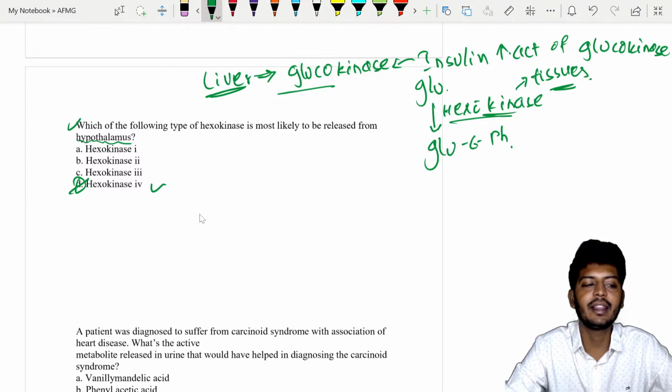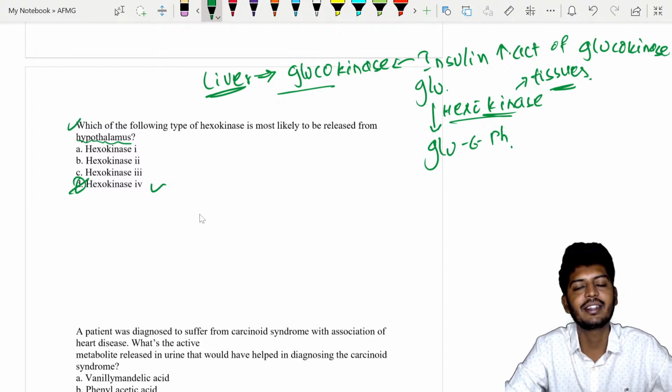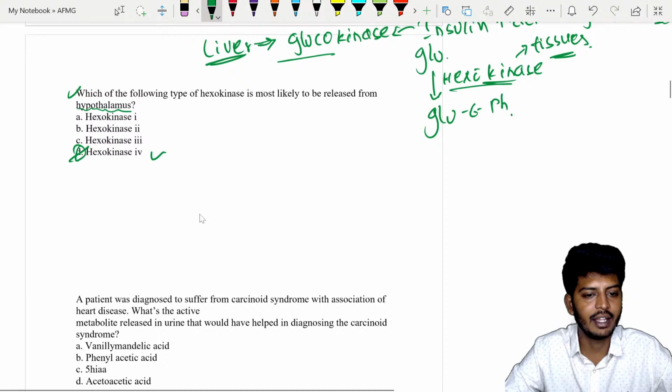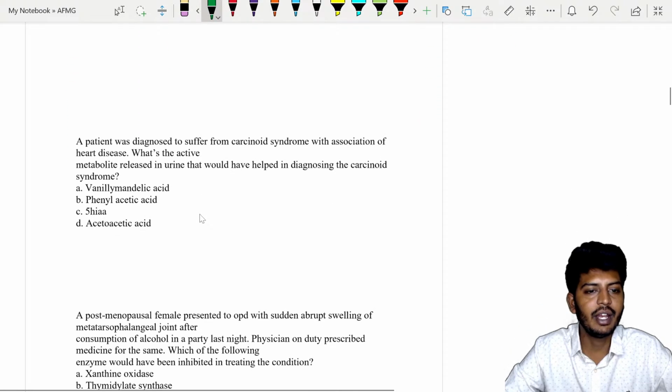So where does hexokinase come in? In the glycolysis pathway. Where does the hexokinase come in? Glycolysis pathway. Glucose will get converted into glucose 6 phosphate. That function is done by your hexokinase. Okay. Chalo, let's go to the next question.